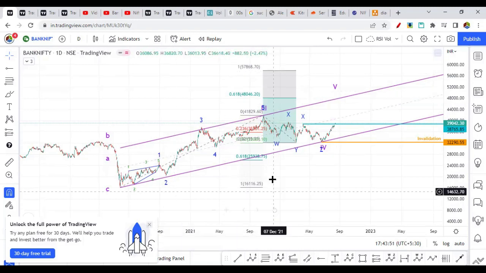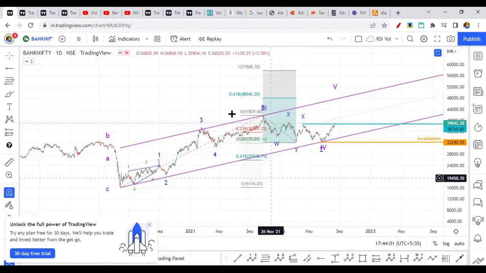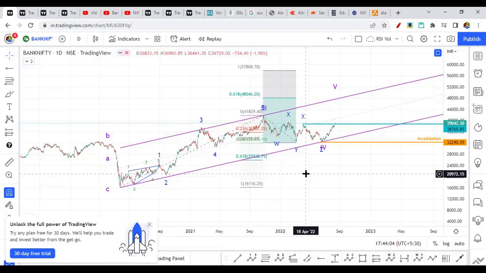Okay, so by the way, I'm not giving you any advice to invest based on this analysis. This analysis can go wrong as well. I need to revise the chart on the monthly time frame and see what is the best Elliott wave count that I can come up with. I will create a separate video for this.